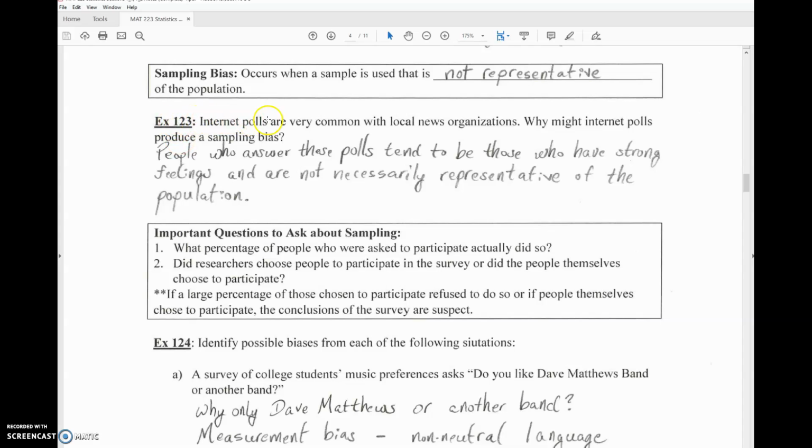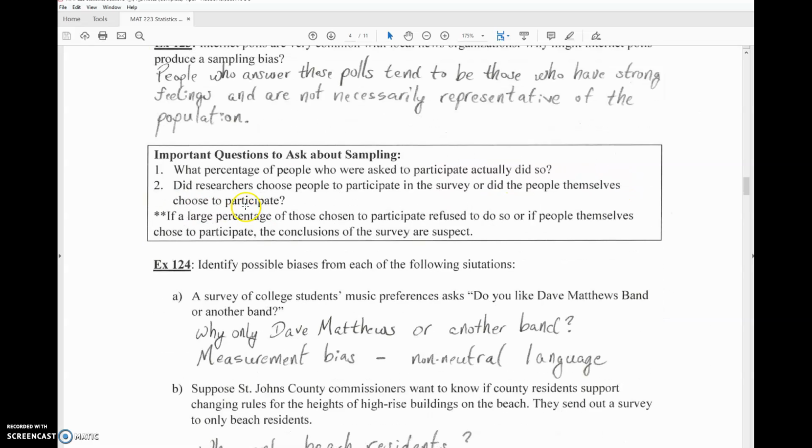Example 123: internet polls are very common with local news organizations. Why might internet polls produce a sampling bias? Remember, bad sample, sampling bias. People who answer these polls tend to be those who have strong feelings and are not necessarily representative of the population.